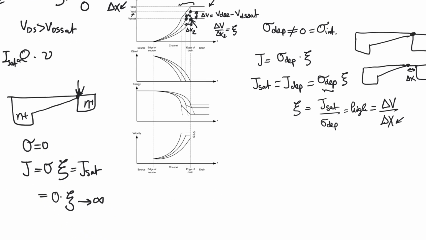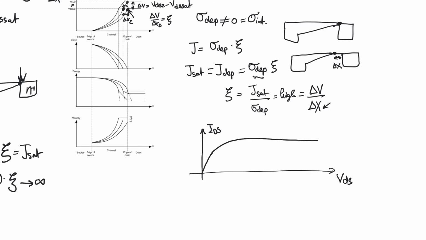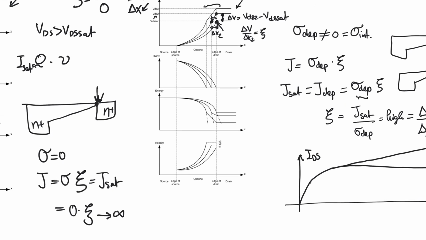Now, what effect is this going to have on the saturation current? If we try to draw the saturation current with a depletion zone that is infinitely resistive, or whose conductivity is 0, we will get the IDS VDS curve with a perfectly saturated current. However, if we have some depletion zone conductivity, we will see current increasing in the saturation region. Now, I'm drawing this with an exaggerated slope because current will increase, but it will increase very slowly. So why is the current increasing here?